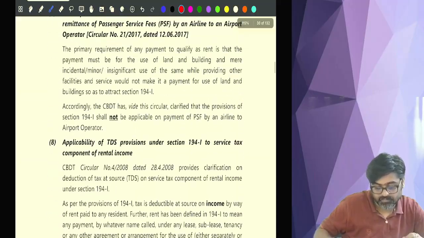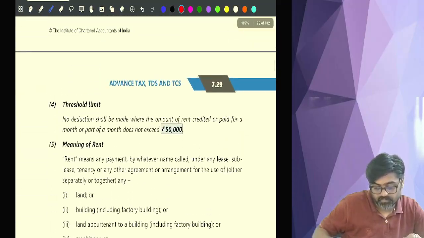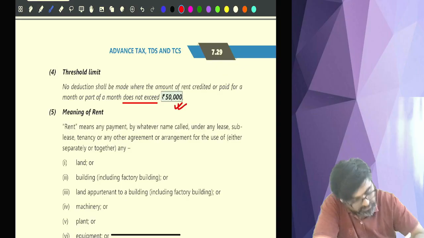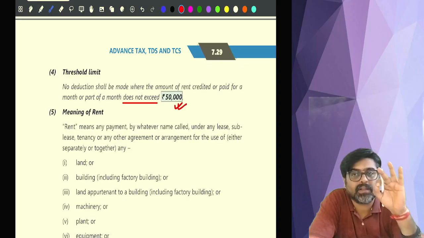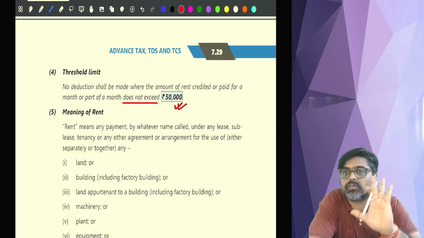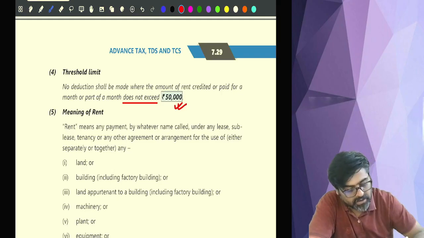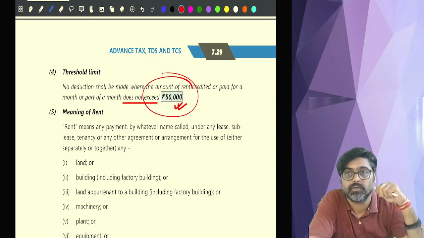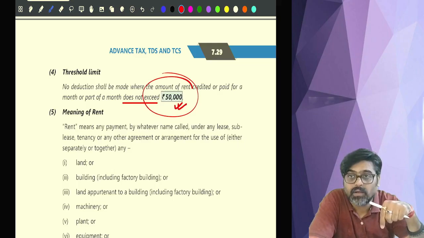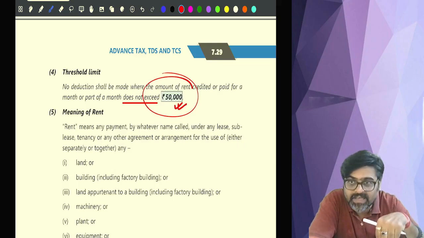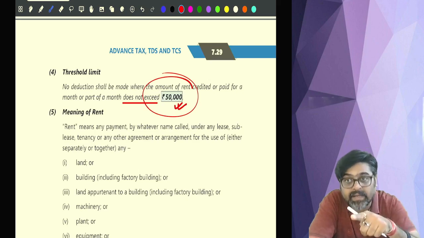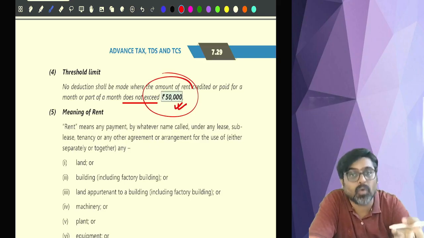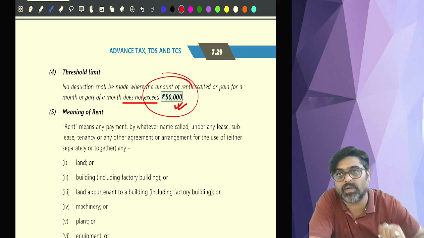See, it does not exceed 50,000. Meaning if the monthly rent is 50,000 or less, there will be no TDS. Earlier this limit was 2,40,000 per annum. So this is an important amendment. This section can be there in the exam. Many times this section has come, and for this attempt it is more important because they have changed the limit.